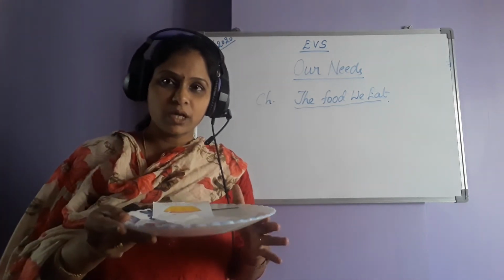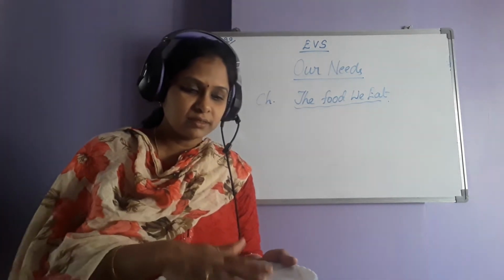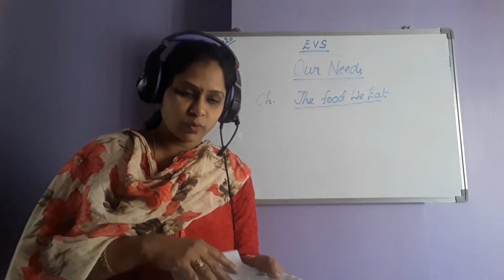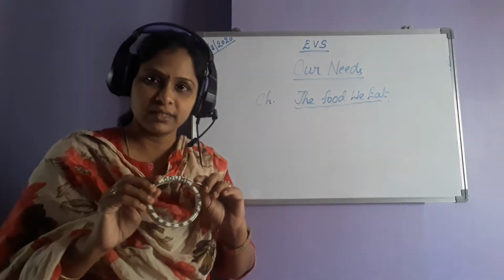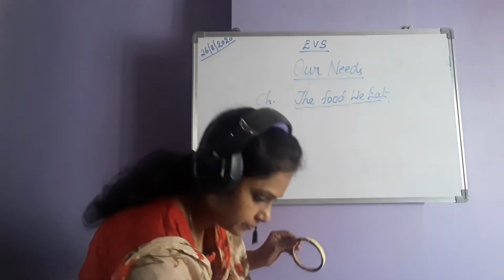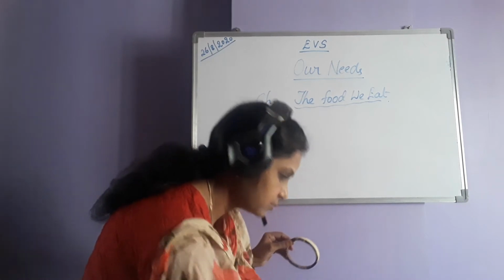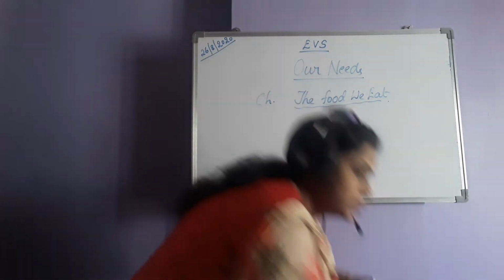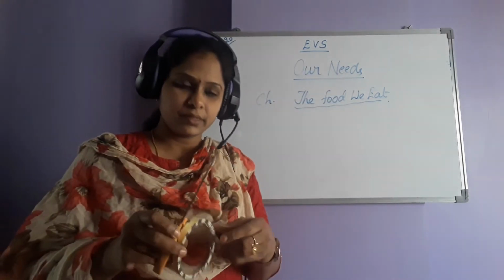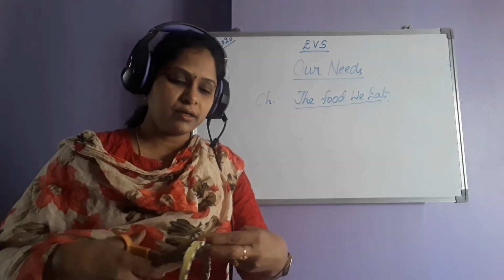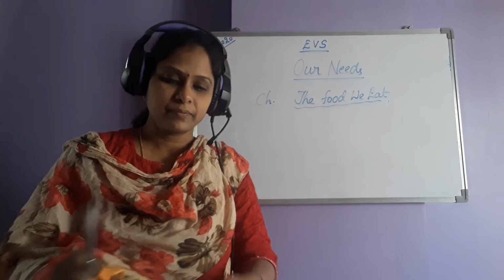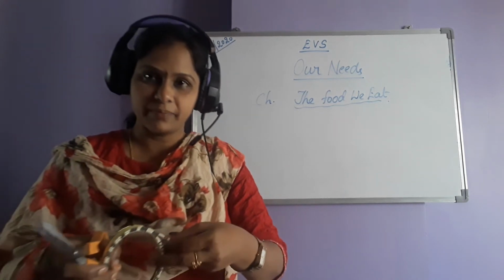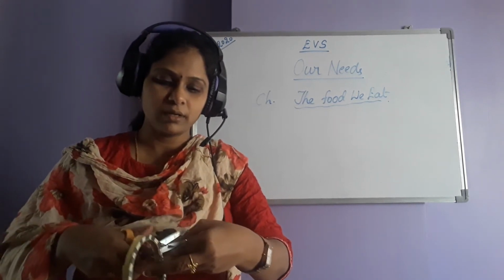Okay, so what now you are supposed to do is, take all these papers one by one and take the double tape. Take the pair of scissors, cut it into small parts. You need not have a big one, it's very small.